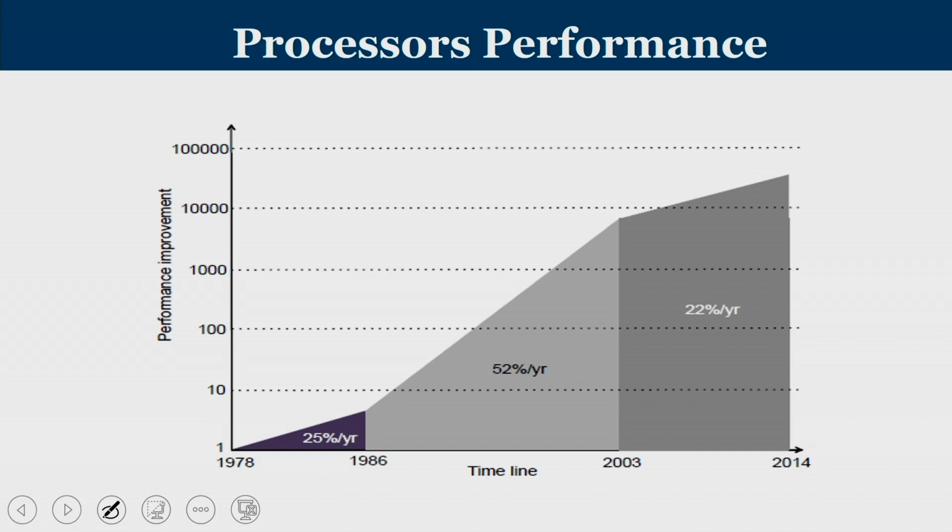Now if you look at the performance of processors in the market right from the early Silicon Valley era, in the initial years processors were only 0.25 times more powerful than the previous generation, and then we saw a steep hike where roughly 0.5 times performance improvement was observed, and then we were not able to scale up to that level. Even though our technology is improving and we have a lot of transistors, somehow in this region we were not able to improve the performance of unicore processors.